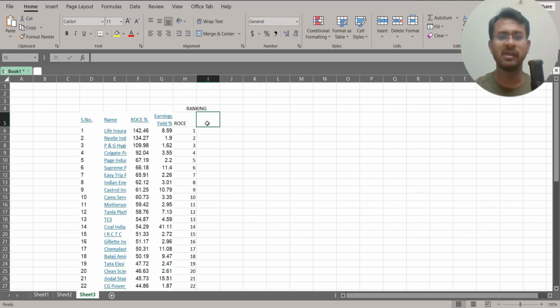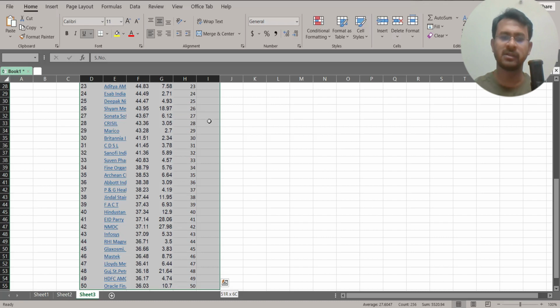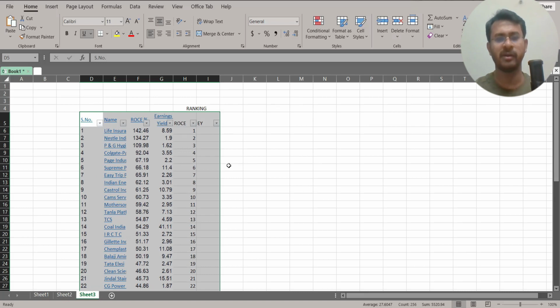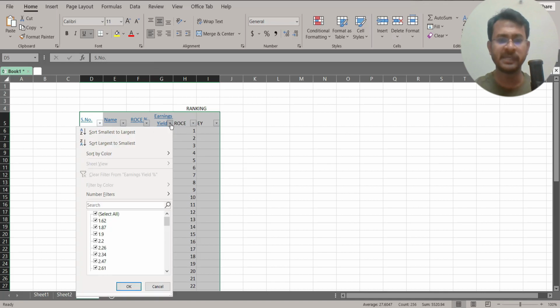Next, we are going to do ranking of earning yield. So how do we do it? Let's use a short form here, earning yield. To do it, first we will select the complete file that we are dealing with. Then we are applying a filter, right? Let's apply filter. After we apply the filter, we are going to arrange the companies based on the earning yield.